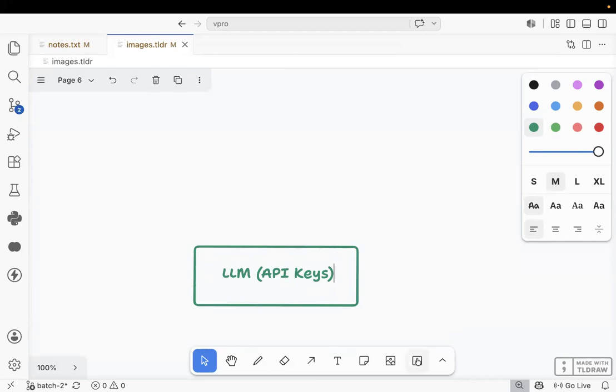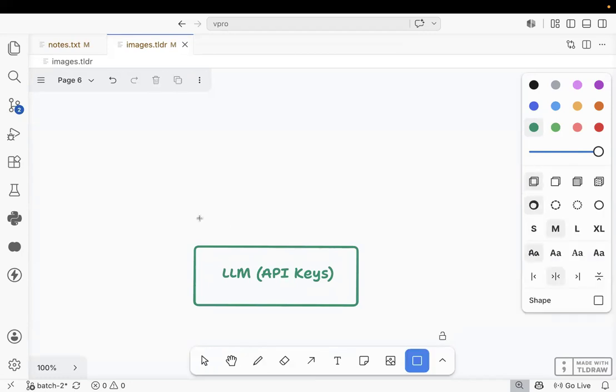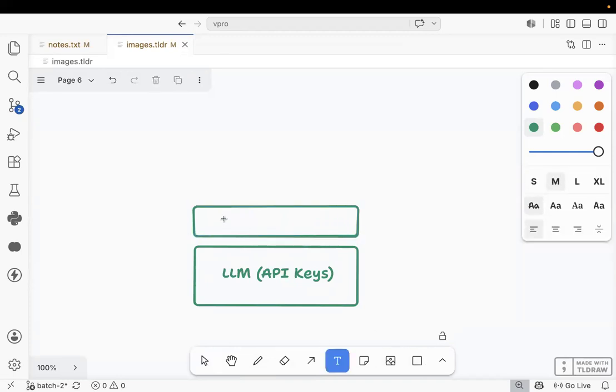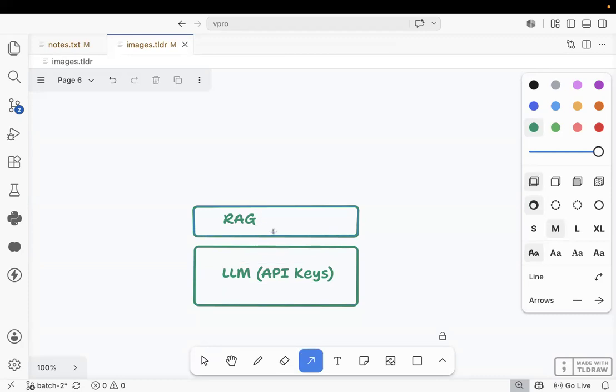Fine. Chaitanya, on top of the LLM, I need to provide RAG. What do I need to provide? RAG. Because the LLM doesn't know my company information. So for the LLM, I need to provide RAG, external knowledge. Got it or not? Fine.